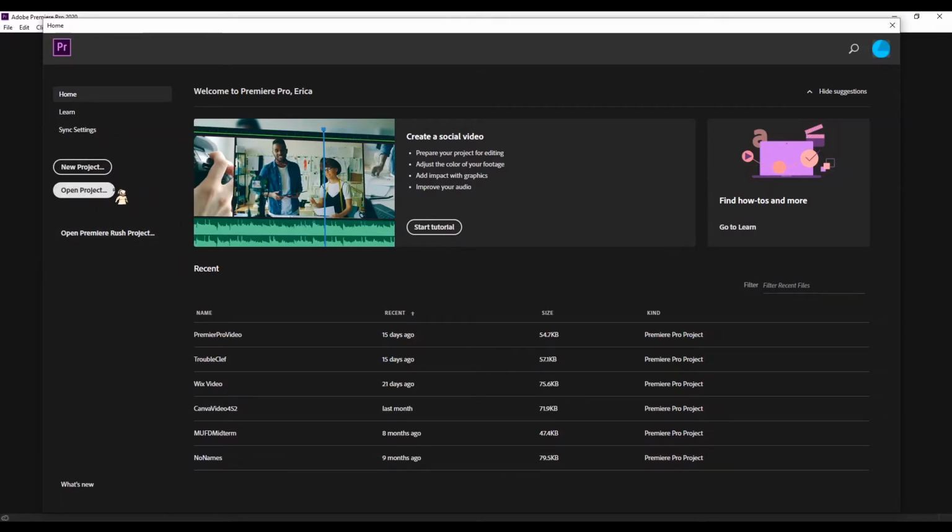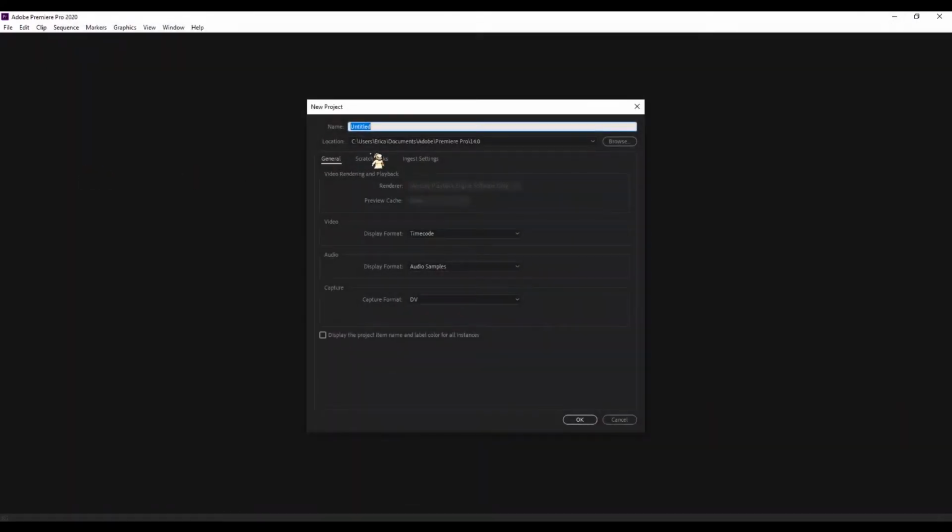When you launch the software, this is the first screen that will come up. Your previous projects will be shown here in the center. You can either open a project or start a new one. Next, you'll want to give your project a name. The location bar under the title will tell you where your project is going to be saved on your computer.